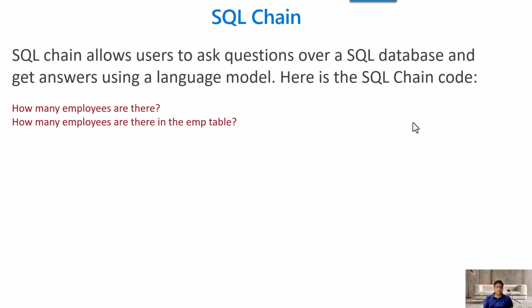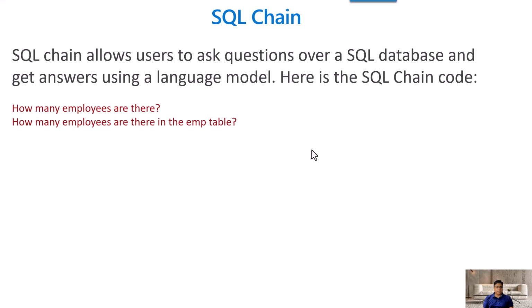Okay, so let's understand what is SQL Chain, because we are going to use SQL Chain in our demo. SQL Chain is an agent which allows you to ask questions on the SQL database and get answers using the language model. It could be any question. One example could be, we can ask how many employees are there, and based on that it will go and find out if there is any employee table, and in that employee table it will try to find out the count of those employees.